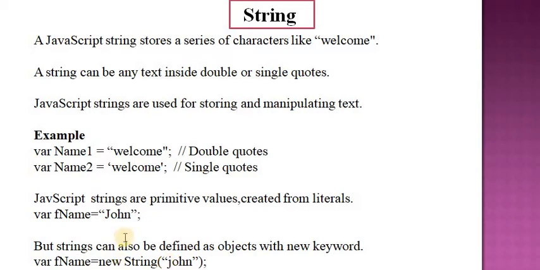A primitive value like welcome cannot have properties and methods because it is not an object. But with JavaScript, methods and properties are also available to primitive values, because JavaScript treats primitive values as objects when executing methods and properties. The String object is used to represent and manipulate a sequence of characters. Use the following syntax to create a String object: fname equal to new String, and in parentheses I am passing a string.